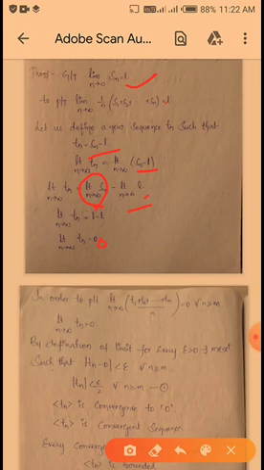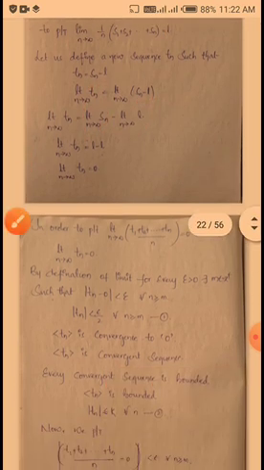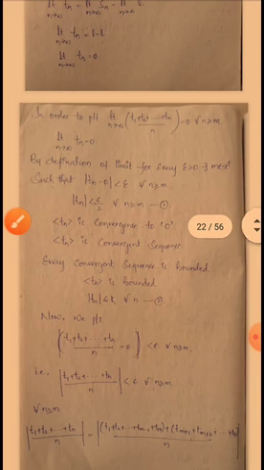Okay, so now in order to prove that limit n tends to infinity (T1 plus T2 plus up to so on plus Tn) by n is equal to 0 for all n greater than or equal to m. We know limit n tends to infinity Tn is equal to 0.